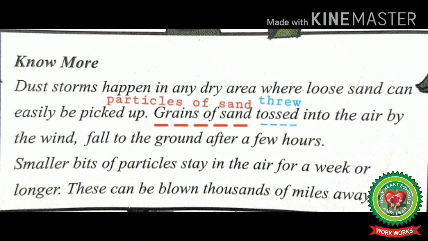Smaller bits of particles stay in the air for a week or longer. These can be blown thousands of miles away. Students, grains of sand means particles of sand, and tossed means thrown.